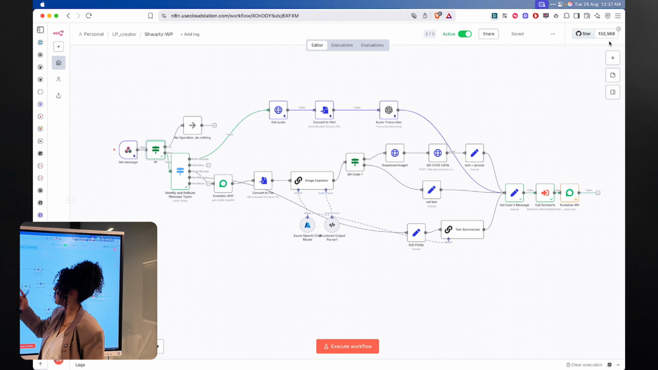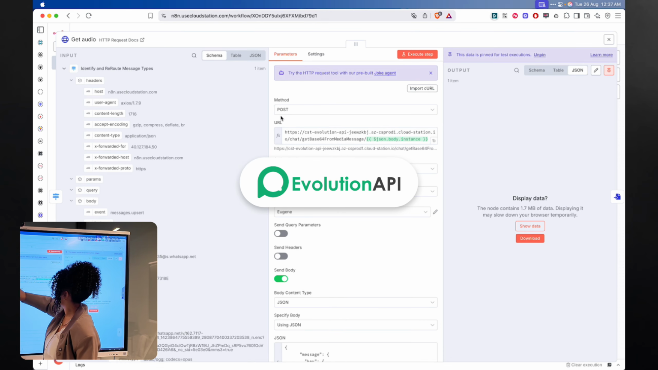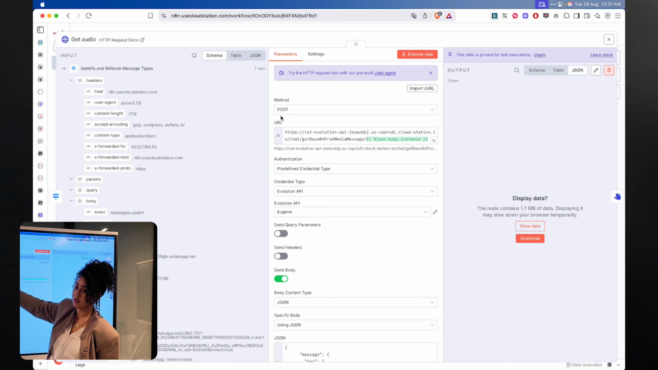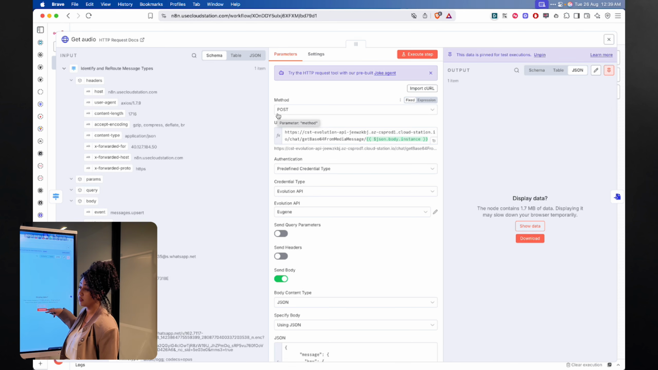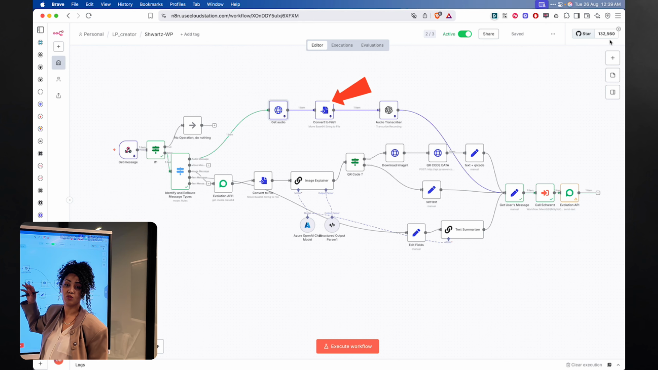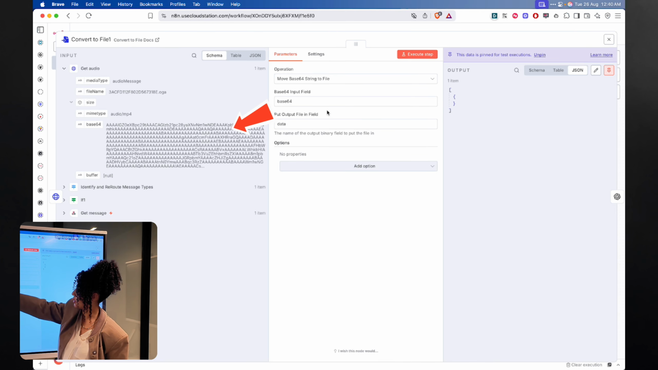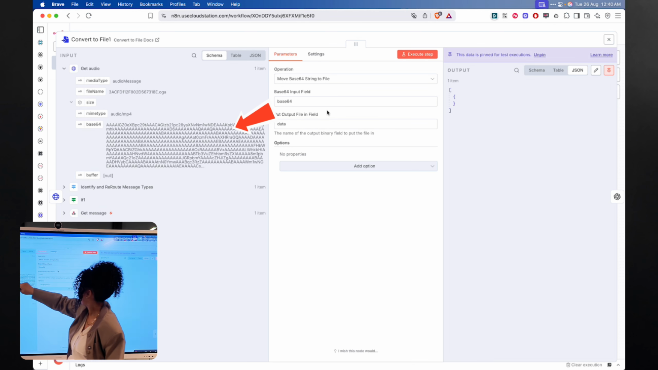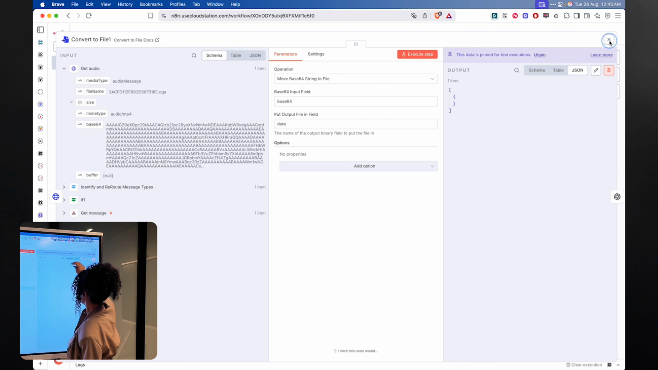So the first thing that happened is we get the audio. For this, we're using, again, the Evolution API. So this is my Evolution API instance right here. I get from the Evolution API a base64 response, and I take that base64 response and I convert it into a binary file. If you see here that I get my base64 format right here, and I convert it using this node into a binary file. We can't see it here because it's pinned, but it does work.